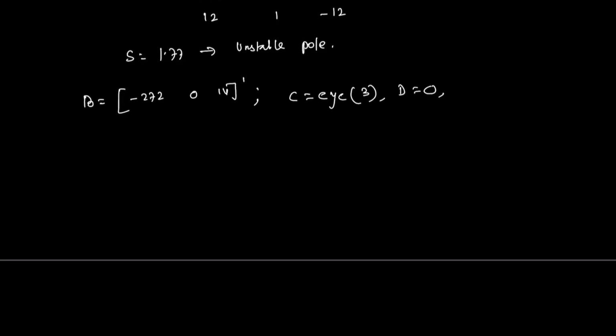So I is basically I3, meaning 1 0 0, 0 1 0, 0 0 1.